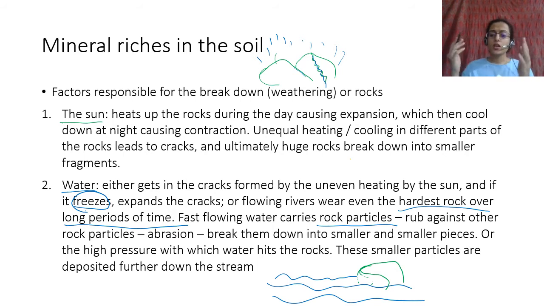And these rock particles get impacted with these, there's a lot of impact, and these rub against other particles found in the rock, and it causes abrasion. It just causes pressure on it, it keeps hitting it, and finally small pieces of that big rock also break away. These smaller particles that break away are further carried away by water, which can lead to breakdown of other big rocks. Water can deposit these small particles further away, or these small particles rub against each other, and become finer and finer and become soil.